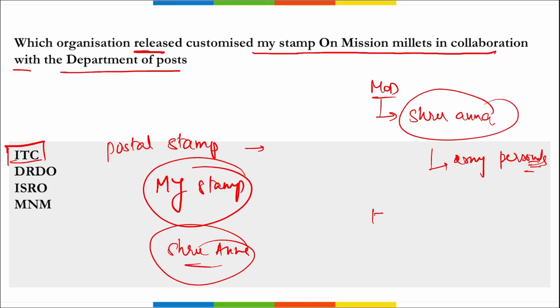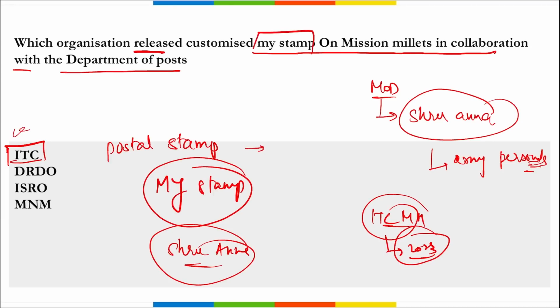ITC Mission Millets was launched in 2023 and is focused on mainstreaming millets in order to support the Government of India's commitment to help India eat better. So this is the information related to the My Stamp released on Mission Millets in collaboration with the Department of Post by ITC.